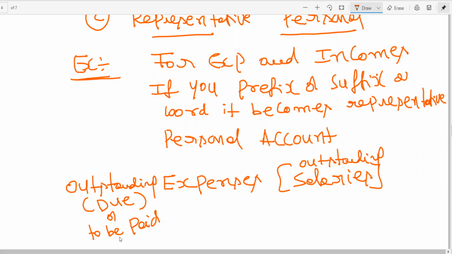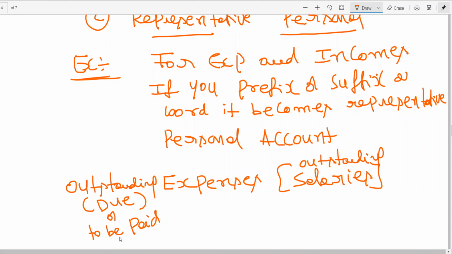Now salary is an expense. We have seen periodical payment, month-wise payment is an expense. For services rendered by employees, you need to pay salaries to them. But you are prefixing outstanding. Sir, what is outstanding?